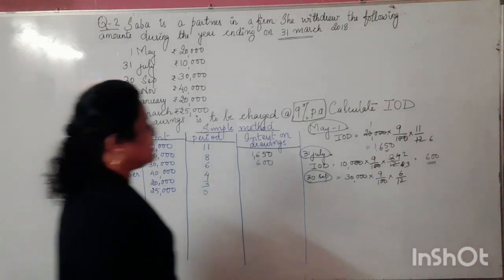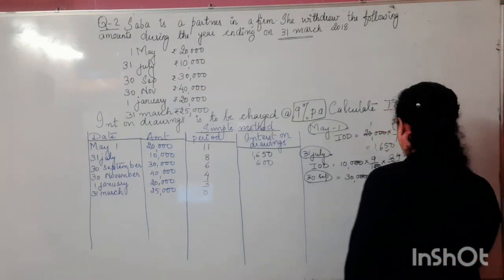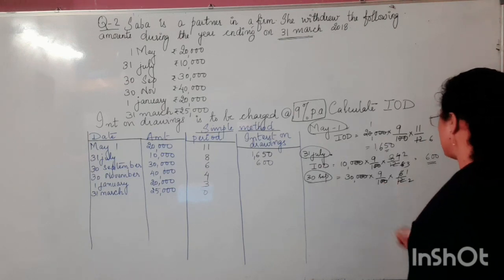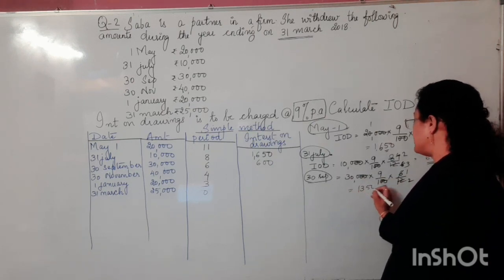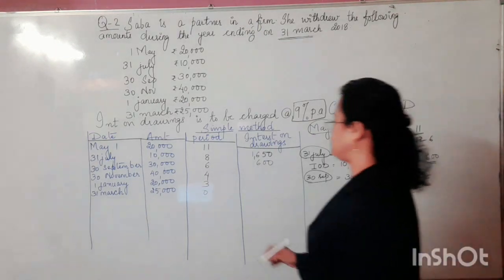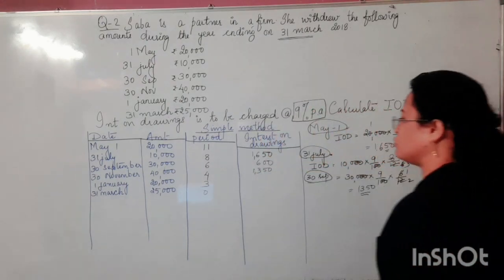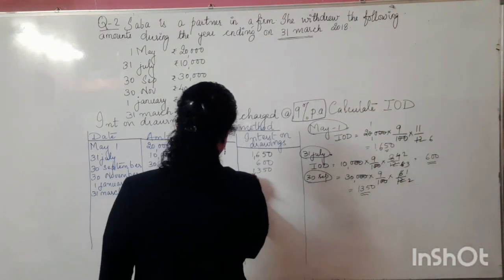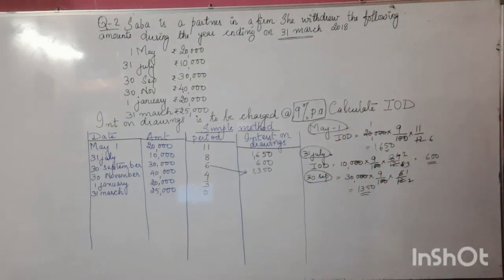So when we solve this out over here and multiply, we get the value 2700 divided by 2. So the interest on drawings in such a situation is just half of the 2700, so it's 1350. 1350 will be the interest on drawings in case number 3. Case number 3 is for the 6 months duration, 30 September. Case number 3, the interest on drawings is 1350.